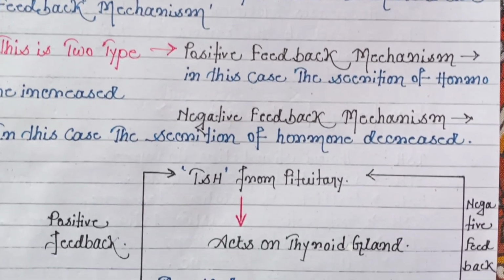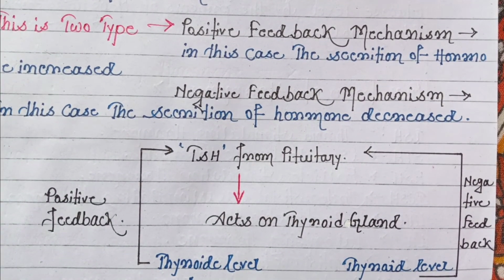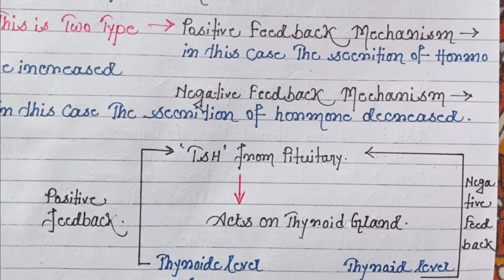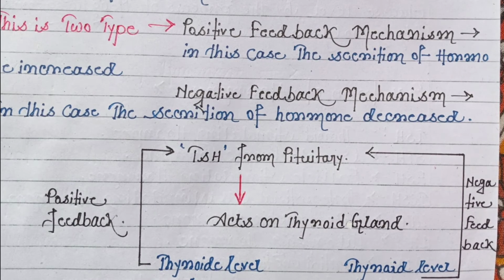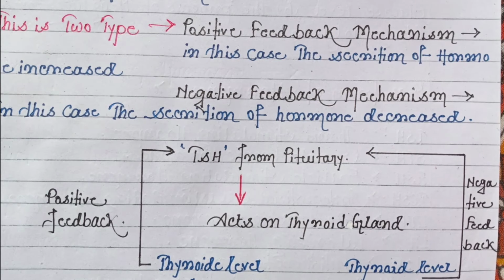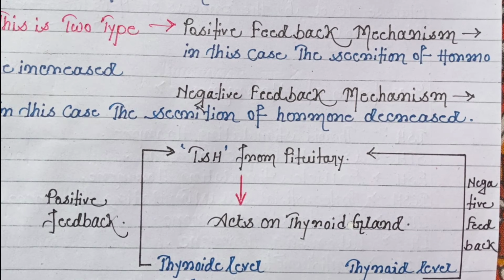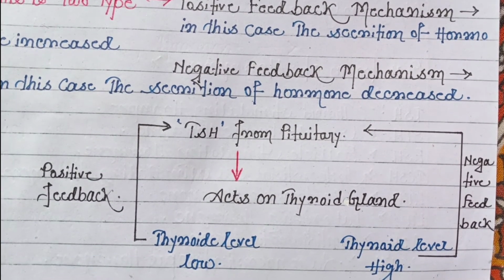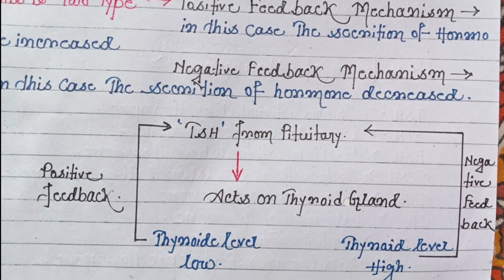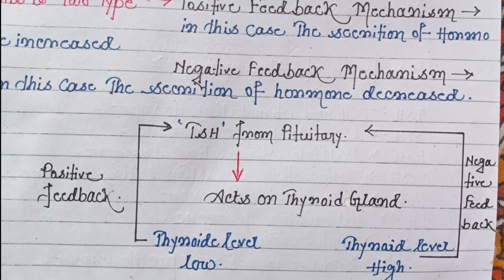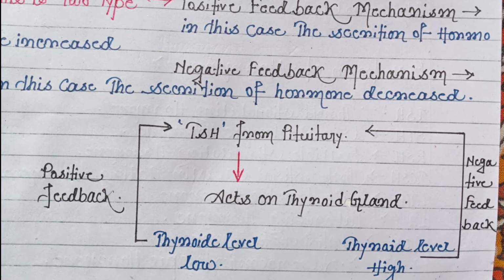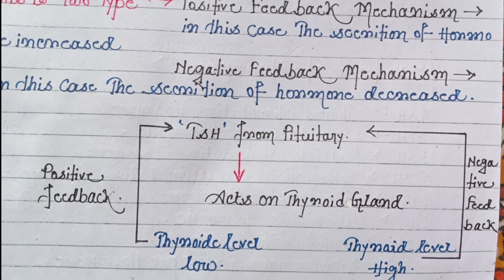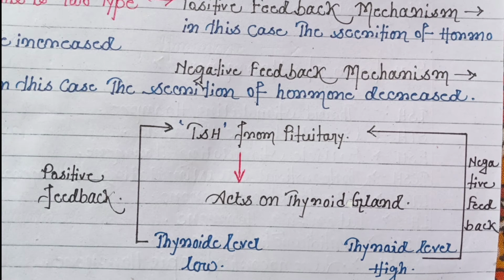Now look, we know that the TSH hormone, that is thyroid stimulating hormone, is secreted from the anterior pituitary, and this hormone acts on the thyroid gland for the production of thyroid hormone. If the thyroid level becomes low inside the body, then the thyroid gland stimulates the anterior pituitary through positive feedback mechanism for the secretion of TSH hormone.